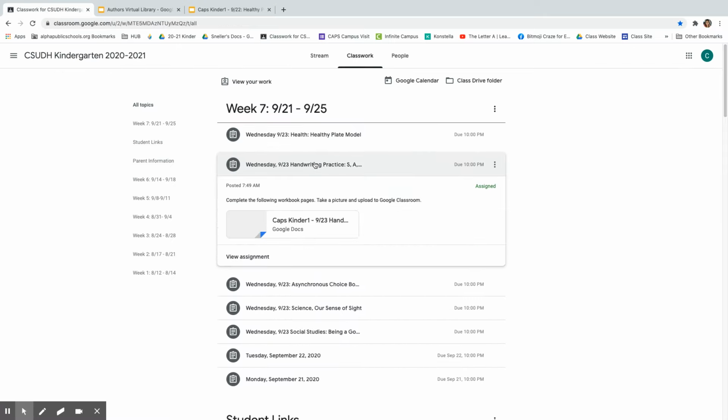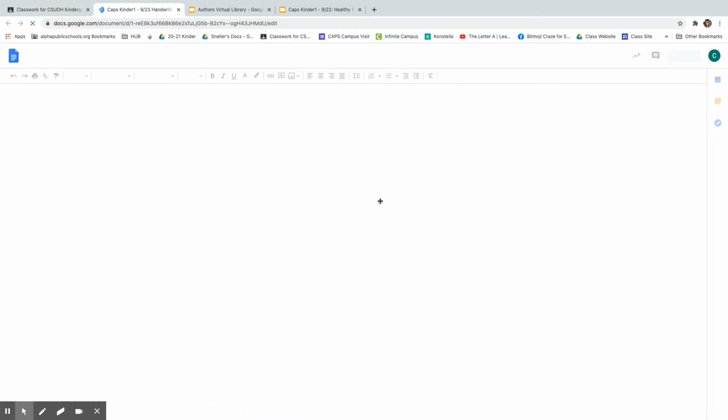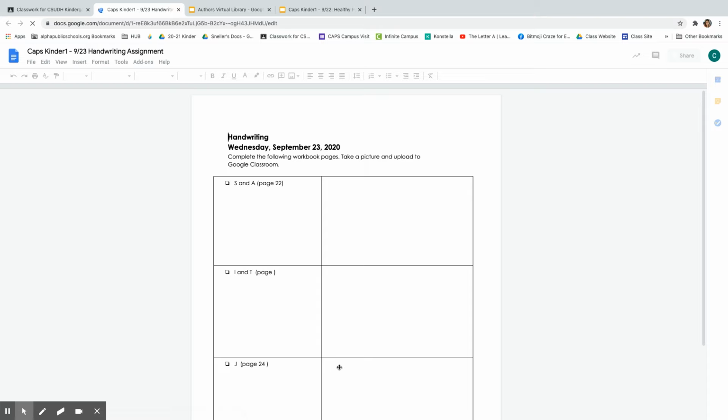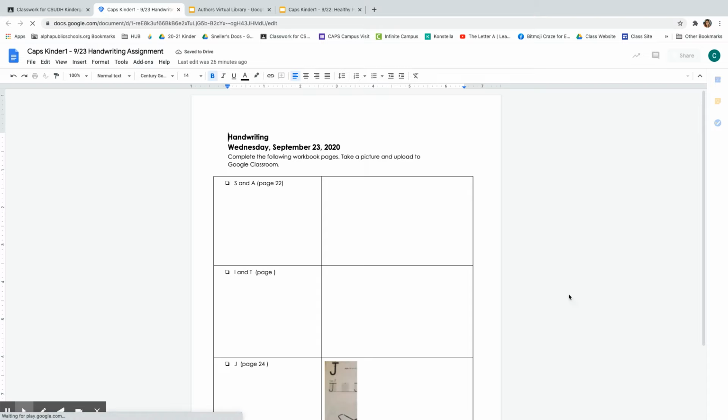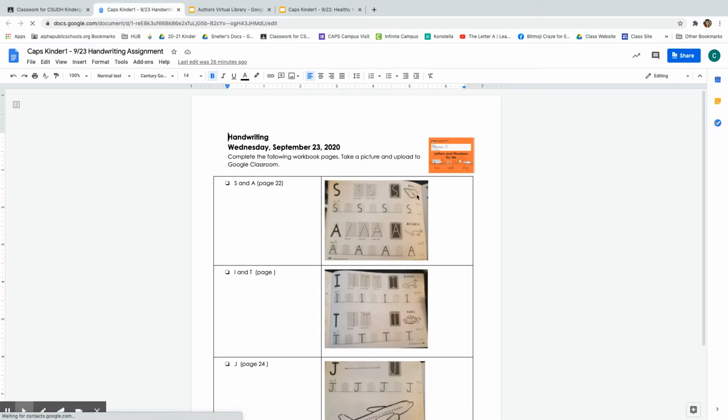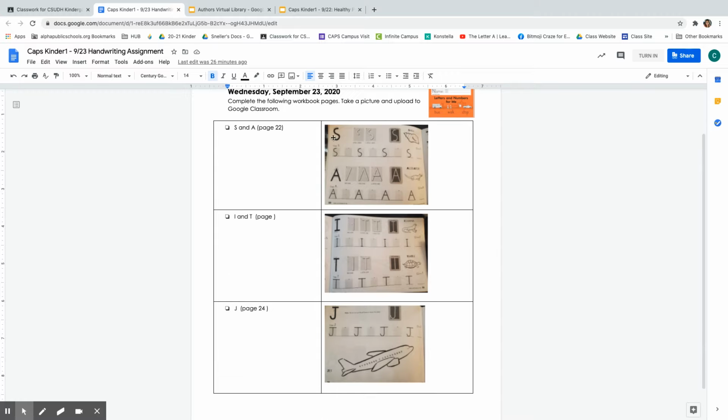Our handwriting practice today is for the letters S, A, I, and T, and the letter J as well. You'll notice that we are skipping a few pages for the letters C, O, Q, and G. We are going to visit that next week as we learn about our letters that start in the middle. Right now, we're closing out our letters that start at the top: S, A, I, T, and J. Please have your scholars skip the pages for C, O, Q,